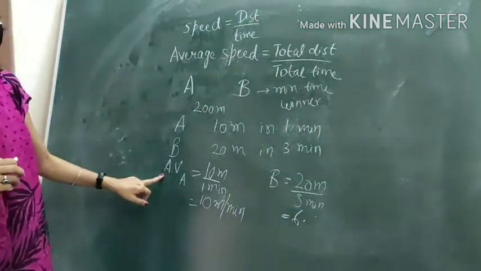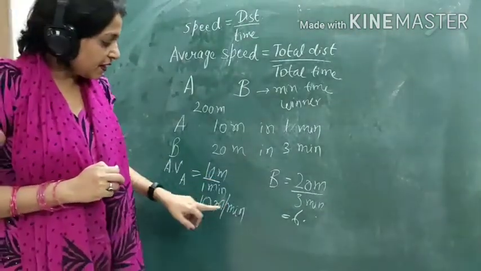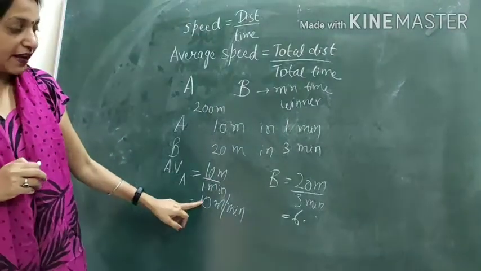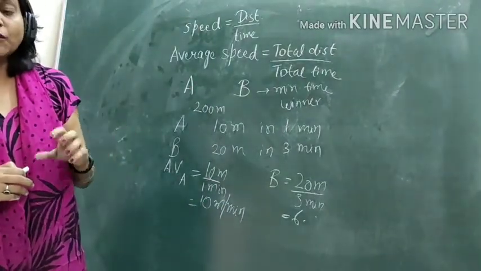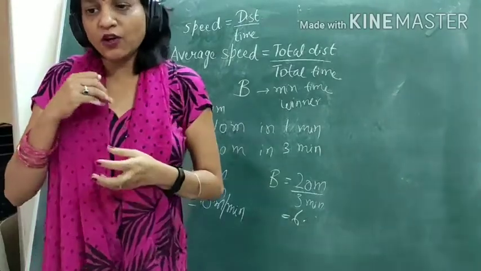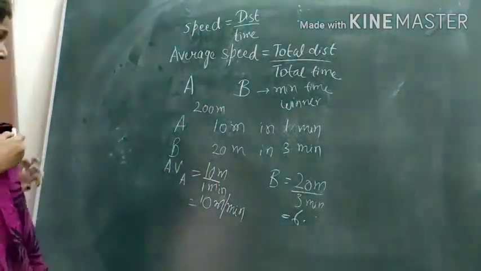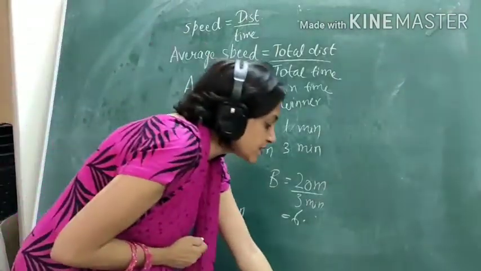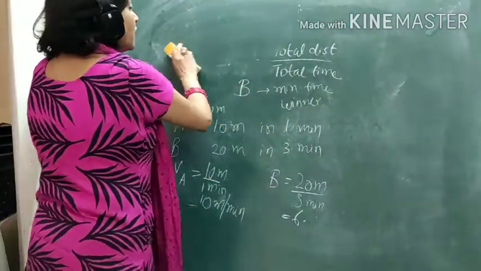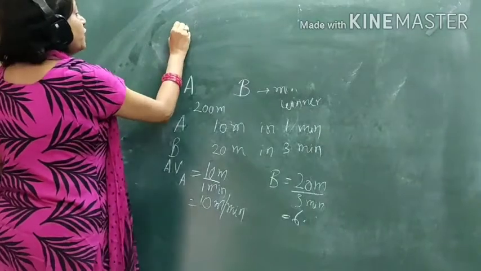So if we compare the speed of A and B, it means the average speed of A is more. Basically, in daily life, the concept we use is average speed. Then one more speed I am going to discuss today, that is uniform speed.